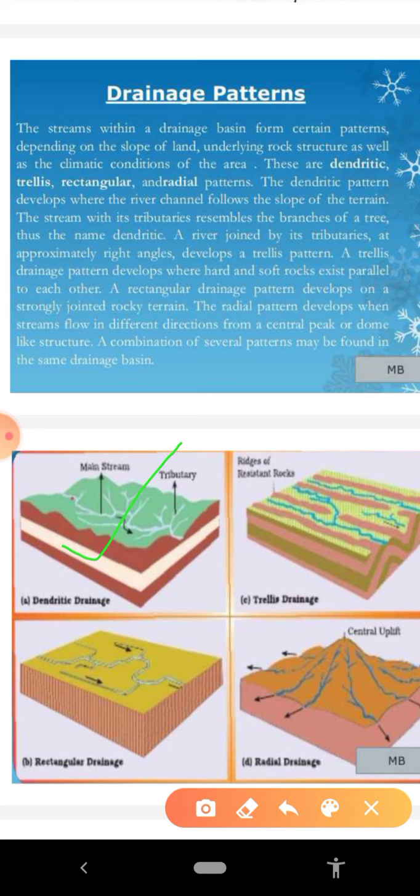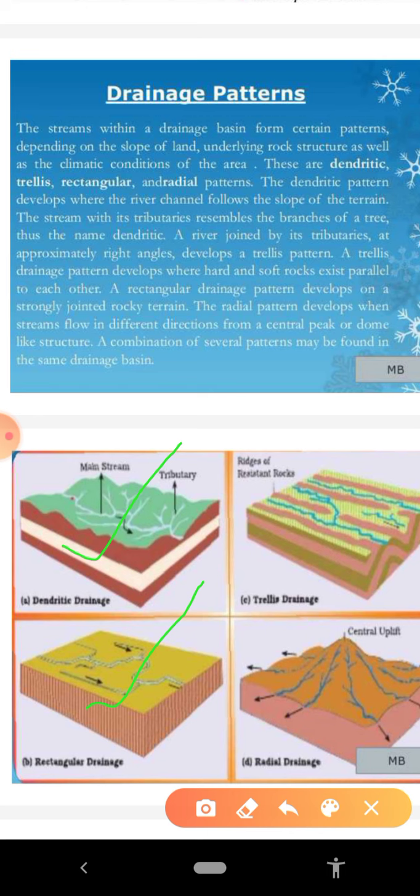Then the third one is the rectangular pattern. The rectangular drainage pattern develops on a strongly jointed rocky terrain. And the fourth and last pattern is the radial pattern. This pattern develops when streams flow in different directions from a central peak or dome-like structure.